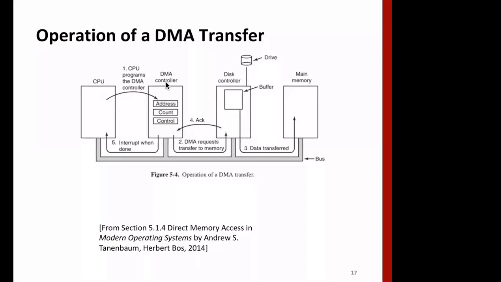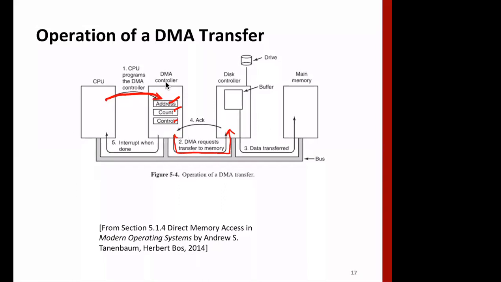So the sequence is as follows. In this diagram, the CPU programs the DMA controller. Programs means that it tells what is to be done, and there has to be some way of doing that. It gives the address, count, control, whatever is required, and then the DMA controller requests transfer to memory through the device controller.